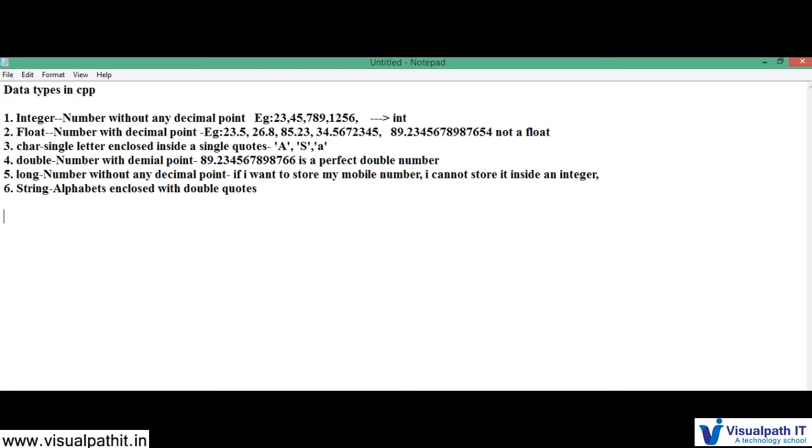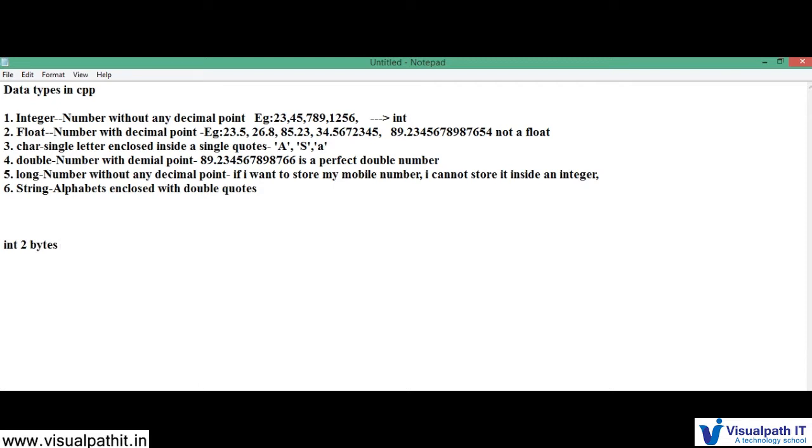If I say integer, we have int. So int has 2 bytes. This is actually a size. For example, int, and then what is the size? The size is 2 bytes.